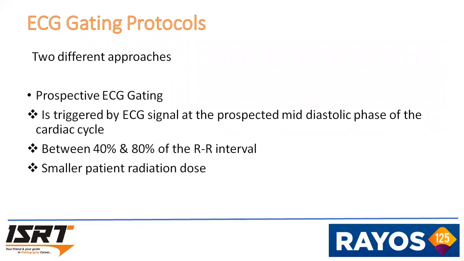First one is the prospective ECG-gated study. It is triggered by ECG signal at the prospected mid-diastolic phase of the cardiac cycle, that is between 40% and 80% of the RR interval. Smaller patient radiation dose is the advantage of prospective ECG gated.